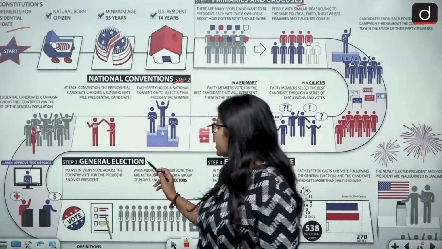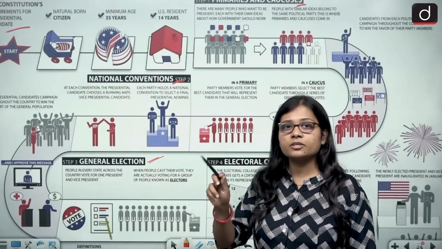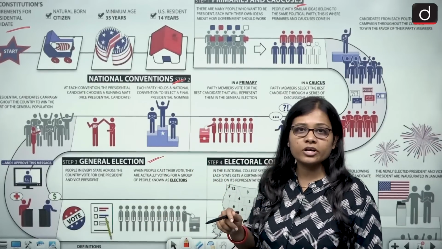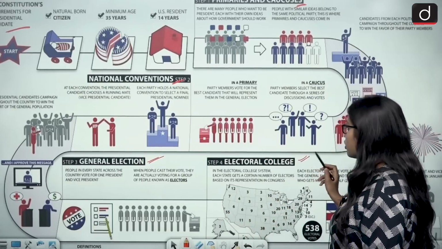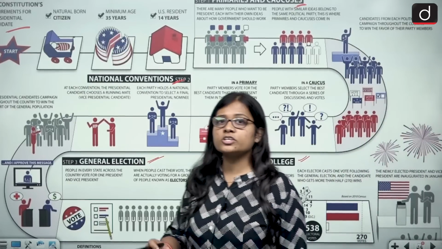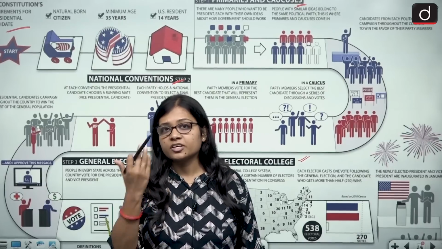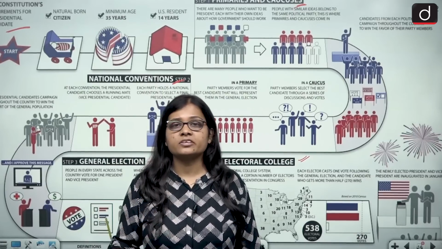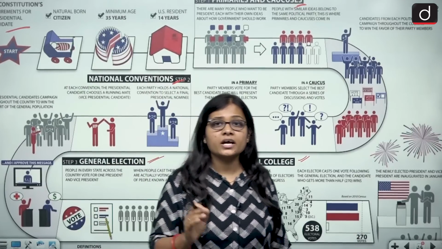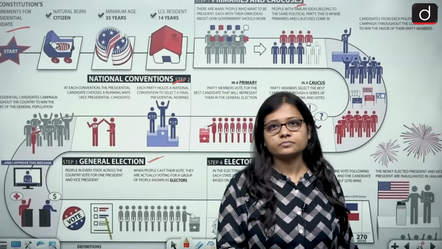Then the general election takes place. Election is when the people go and vote for their electors, and then the electoral college is formed, and these electors of the electoral college, 538 people, vote, and in the end the President of the United States of America is selected.